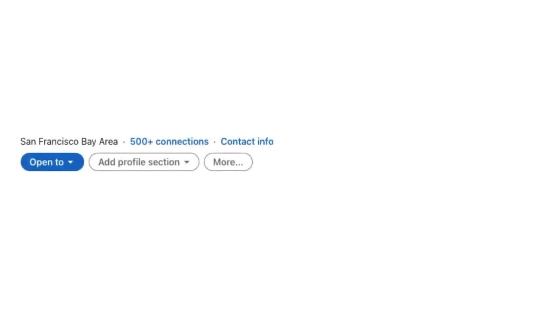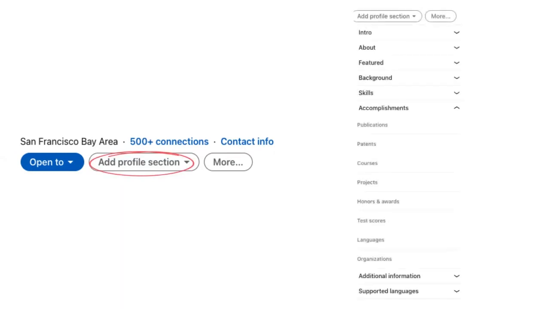So when you go to your LinkedIn profile, you'll see right at the top of your page where it has your location, your connections, contact info, you'll see this tab for add profile section. If you expand this, you'll see a whole list of things that you can add. And we definitely encourage you to explore what else is in this list to make sure that it is thorough and representative of all of your skills and backgrounds. But the thing we're going to be looking for is under accomplishments and projects.